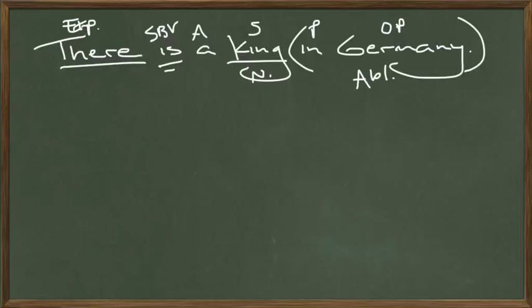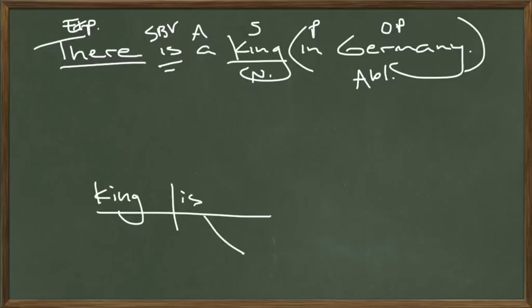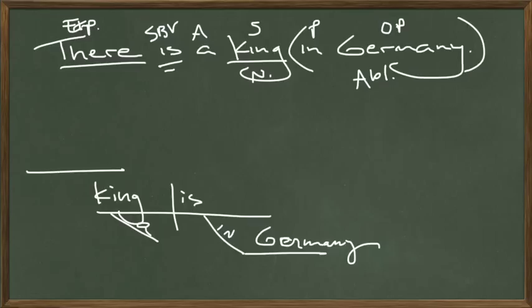Right, let's diagram this. We'll start with the straight line and divide it. Subject on the subject side. King is, the king is where? In Germany. And we'll add the article adjective a. A king is in Germany. And then we'll put the expletive up here off to the left above the subject. There is a king in Germany.